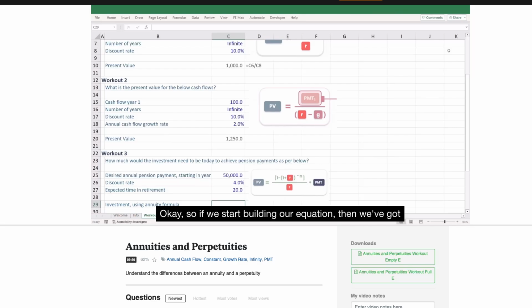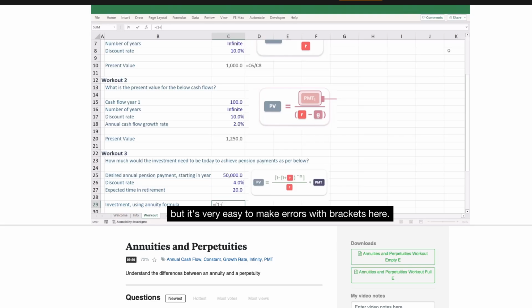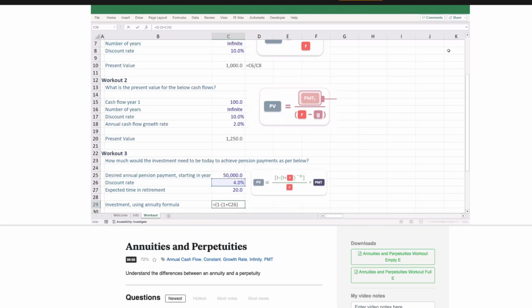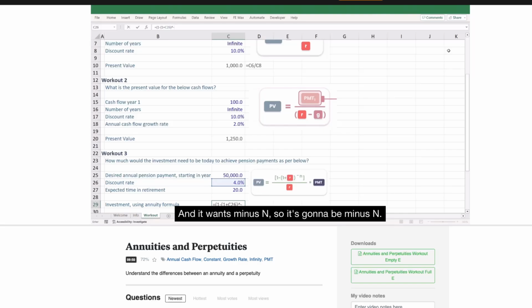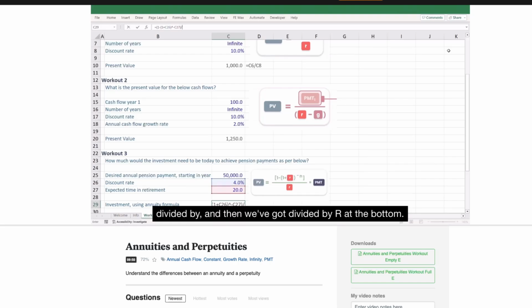Okay, so if we start building our equation then, we've got, careful with your brackets, 1 minus, careful with your brackets. I know I keep repeating that, but it's very easy to make errors with brackets here. 1 plus R. Now you can see in the diagram we've got a little n there. Now that's to the power. And it wants minus n, so it's going to be minus n, so careful with that. We've then got to close a bracket, divided by R at the bottom, and then we've got times the payment.